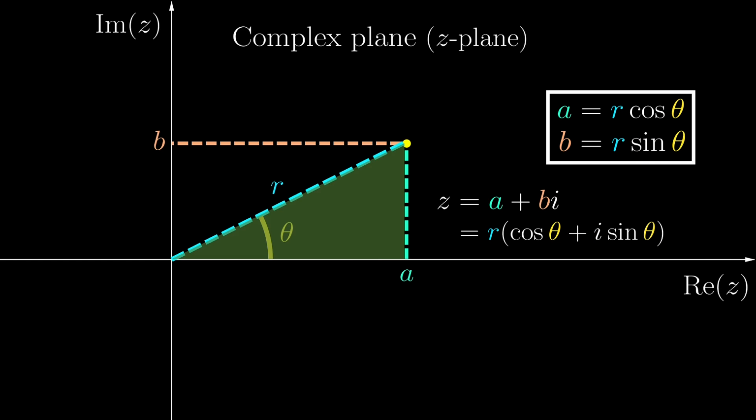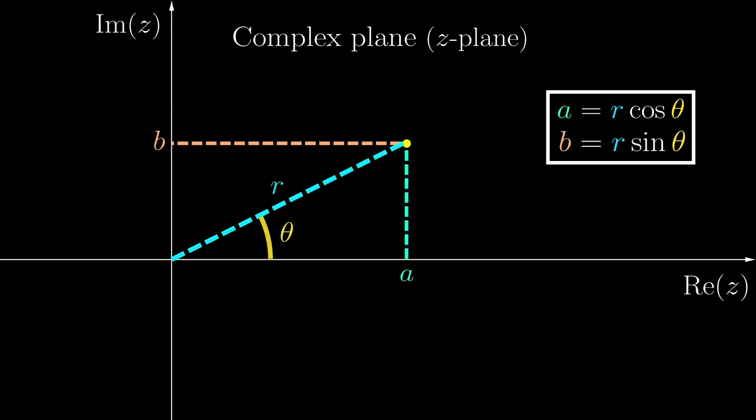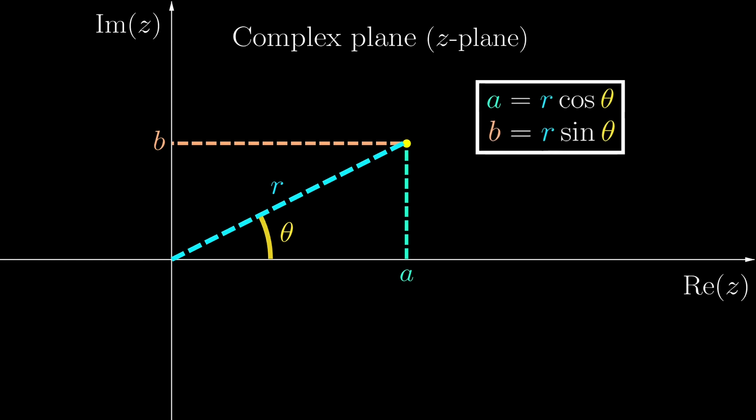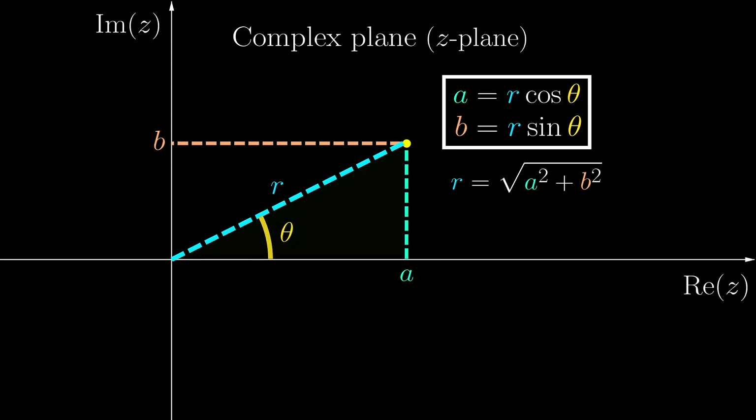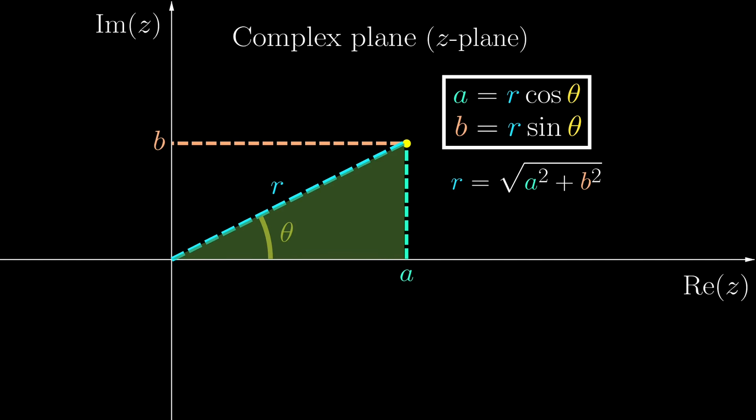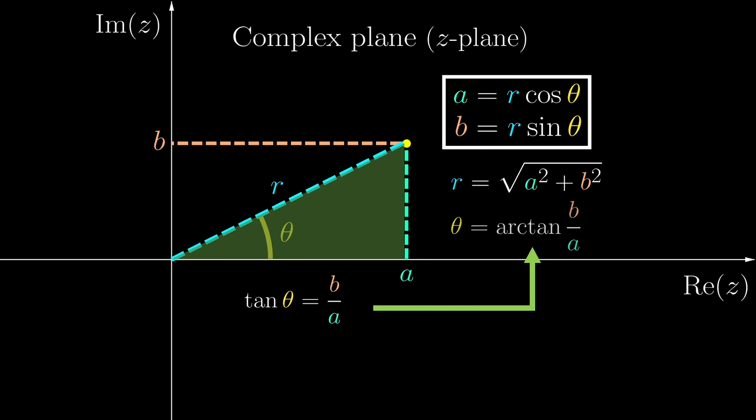As we'll see later, this bit can be further simplified. Anyway, this white box represents how we know a and b from r and theta. But what about the other way around? Using the Pythagorean theorem, r can be quite easily found, and if we focus on the triangle, we can represent tan theta as b over a, which seems to suggest that theta is arctan(b over a), or is it?